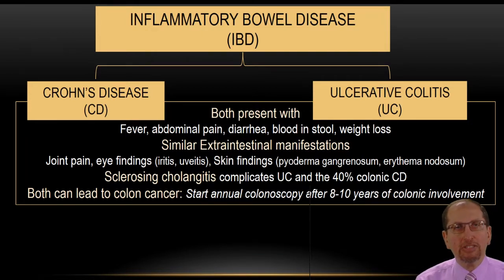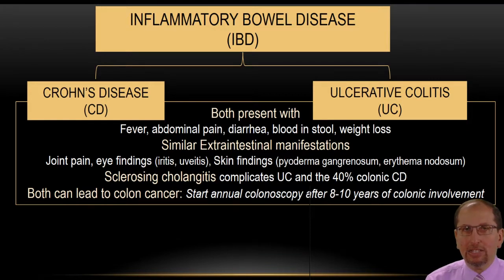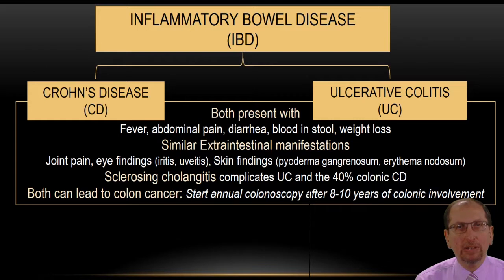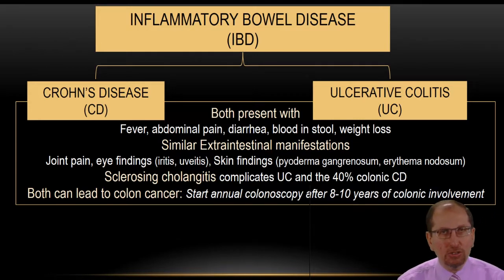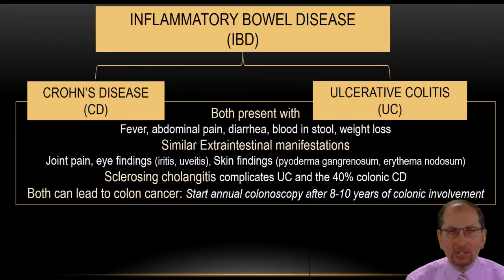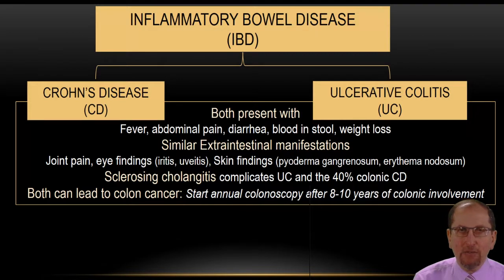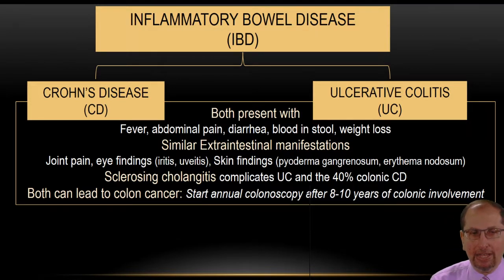And also they can result in sclerosing cholangitis when they affect the colon. Well, ulcerative colitis always affects the colon, but 40% of cases of Crohn's disease will have colonic affection, and this is where you're going to get this complication of sclerosing cholangitis, inflammation of the bile ducts.